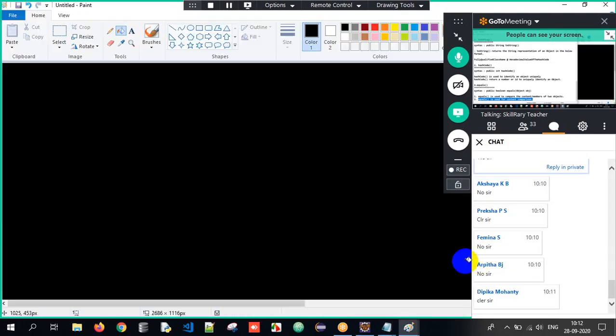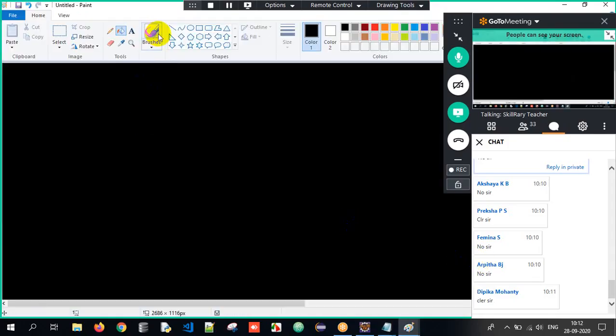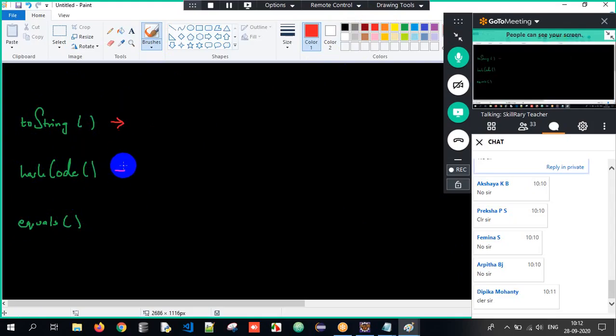So now you have to be very smart in order to decide. There are 3 methods here. First is the toString method. Then comes the hashCode method. Then comes the equals method. Now, what is the job of the toString method? The toString method is used to give the string representation of an object. What is the job of toString? To give the string representation of an object.